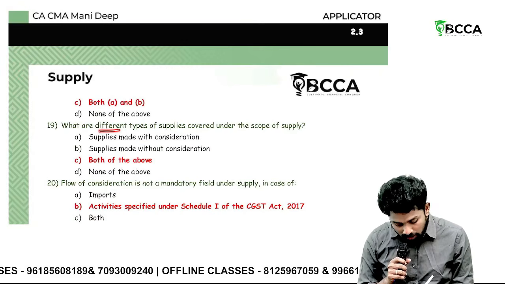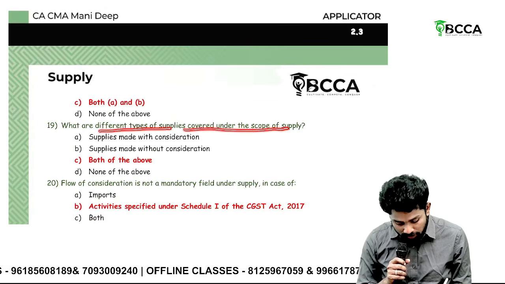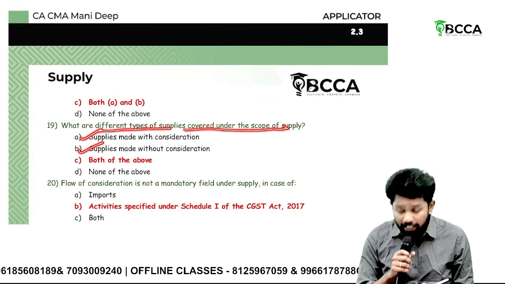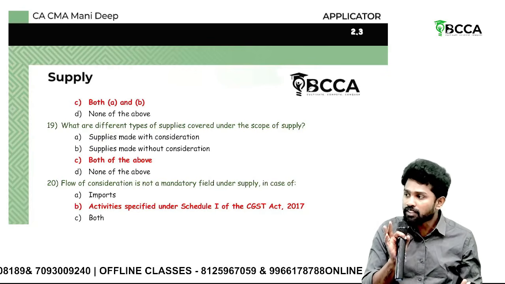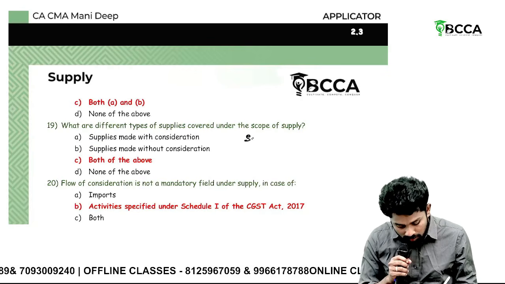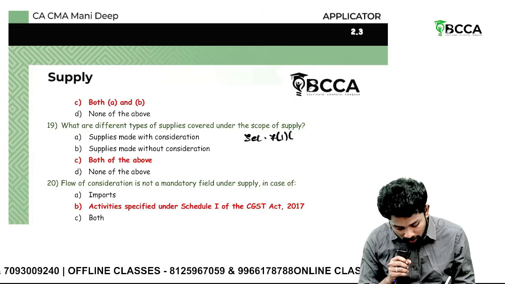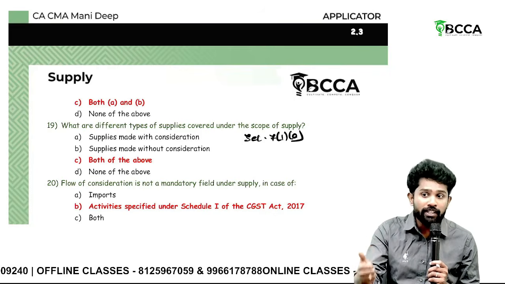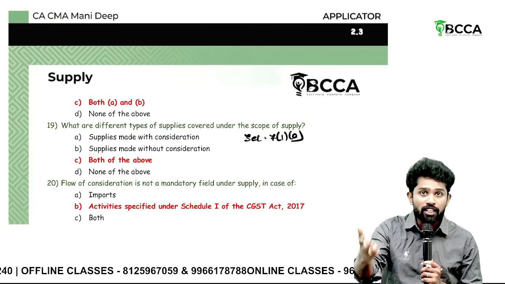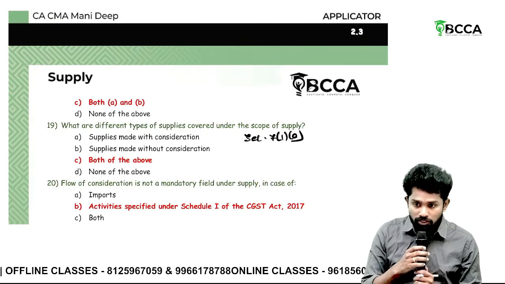Then what are the different types of supplies covered under the scope of supply? Supply made with consideration, made without consideration. Both are covered. Supplies made with consideration are covered by default. Section 7, subsection 1, clause A: supply includes sale, transfer, barter, exchange, license, lease, rental, disposal carried out by a taxable person for a consideration in relation to goods, services or both in the course or furtherance of business.